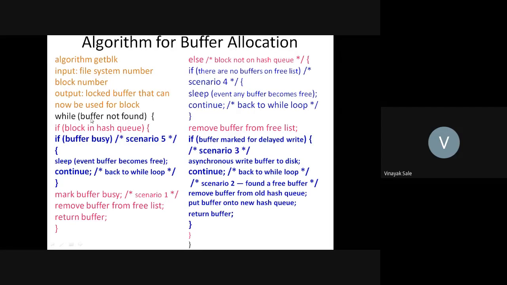So first check while buffer is not found. If this is true, then check whether the block is in hash queue. If this is again true, then check whether the buffer is busy or not. If it is busy, that is scenario five. What is scenario 5?